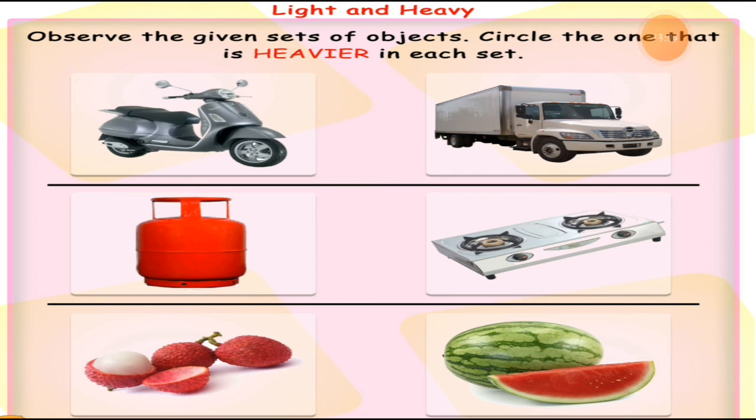Okay. So here is a scooter, right? This is a scooter and here is a loading van. A big container is attached with this van, used for transportation. So who is more heavier, students? What do you think? Of course, that van with the container is more heavier compared to the scooter, right?